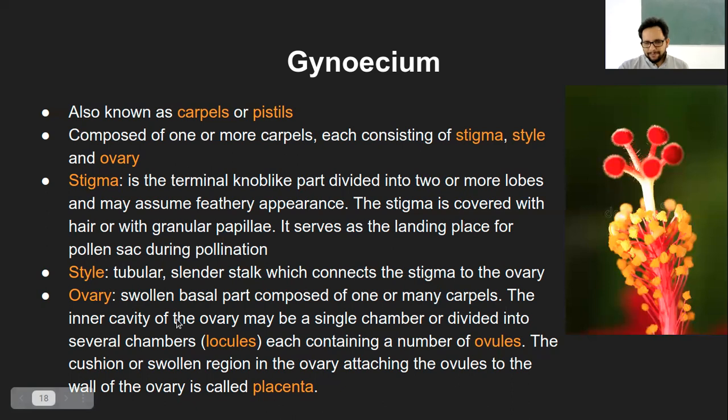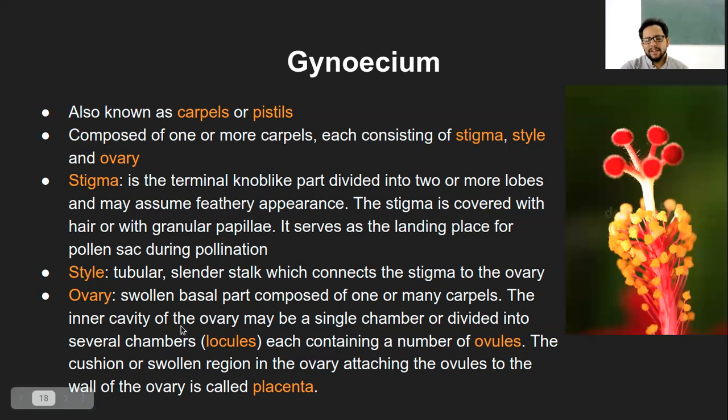Then the ovary, which is a swollen basal part, swollen because it's a little oval. If there is a cylindrical style coming downward, suddenly it becomes a swollen part at the base. That is the ovary, and it is composed of one or many carpels. There can be a single ovary attached to the style and stigma, or many such ovaries attached to separate styles and stigmas. That's why it is said they can have one or many carpels.